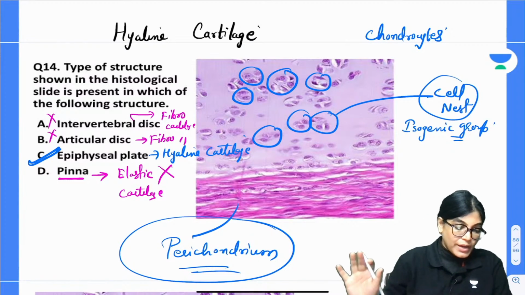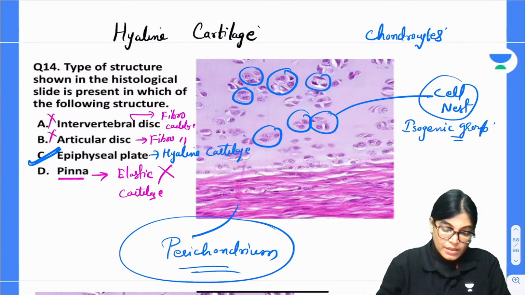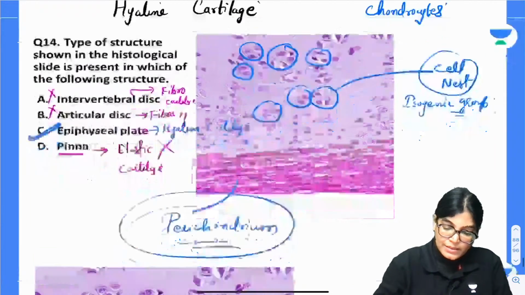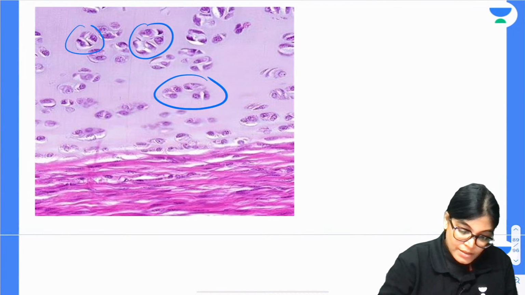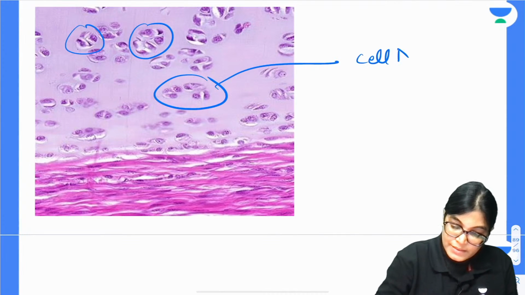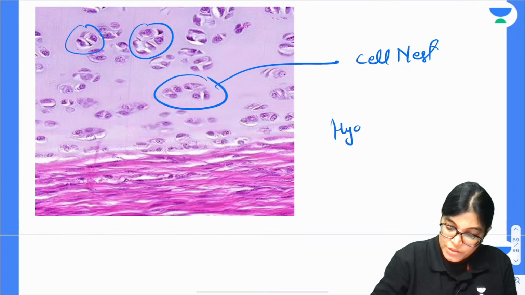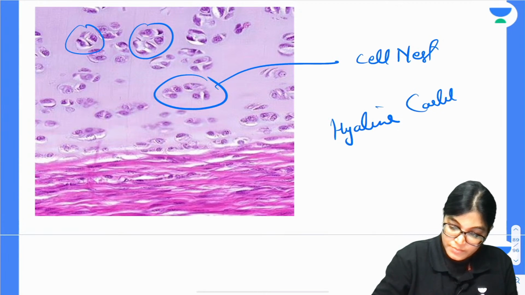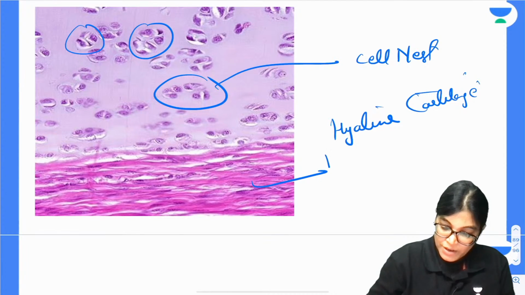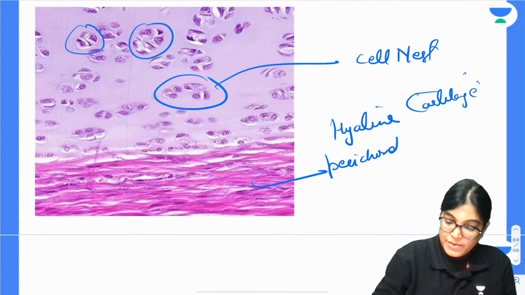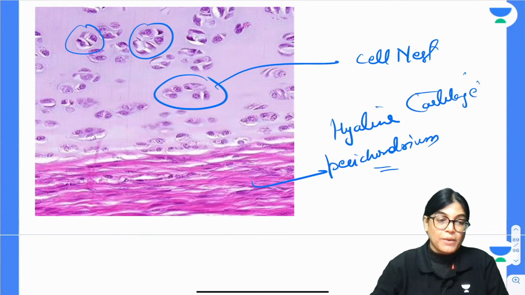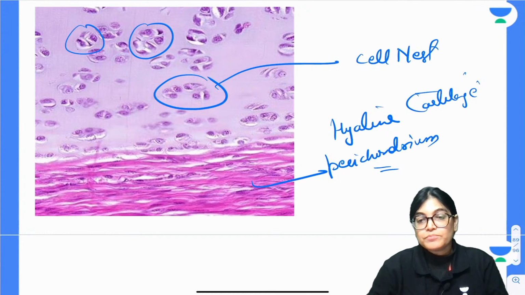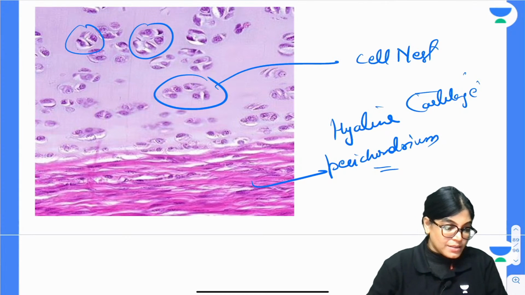So is everyone okay with this explanation? Have you understood this answer? Same diagram, elaborated: cell nest is there. Slide of hyaline cartilage. Perichondrium is present, which is giving nutrition to chondrocytes. Basophilic appearance. Got it? Everyone, is it correct? Okay.